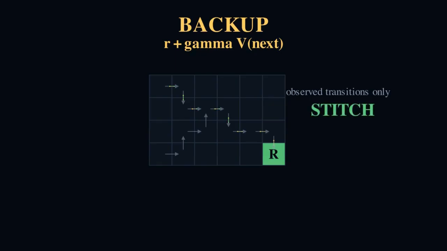The difference is that it only learns through transitions we actually saw. So one recorded path can take us to the middle, and another path can take us from the middle to the reward. If they connect, IQL is able to stitch them together. But if there's a gap and the screen says no data, that means IQL does not invent a shortcut.